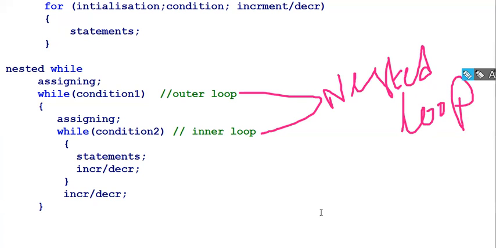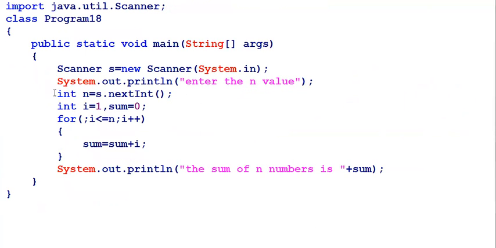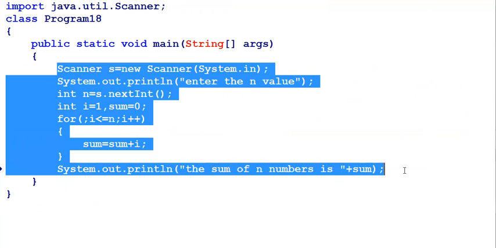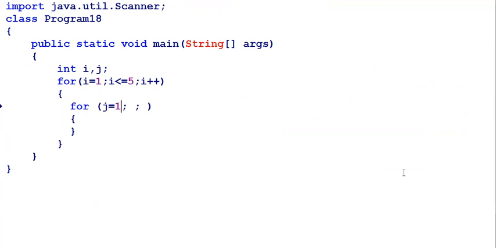Now I can write the program by using the for loop, where I want to print a pattern. So how will that be executed? Now I am taking two variables, i comma j, and the for loop starts with i equals 1, i less than or equal to 5, i plus plus, and starting the inner loop. In the inner loop, I mention for j equals 1 and j less than or equal to i, followed by j plus plus.